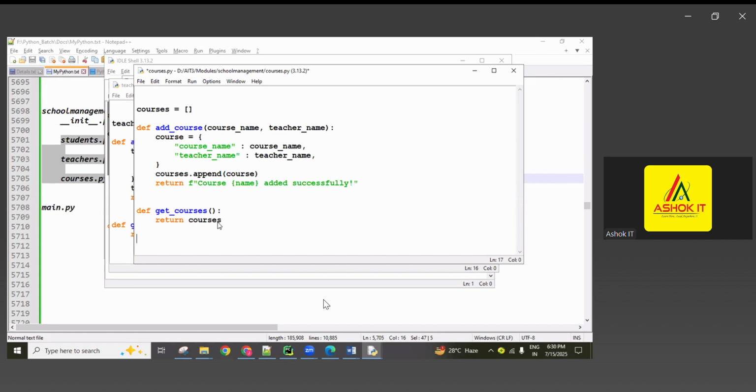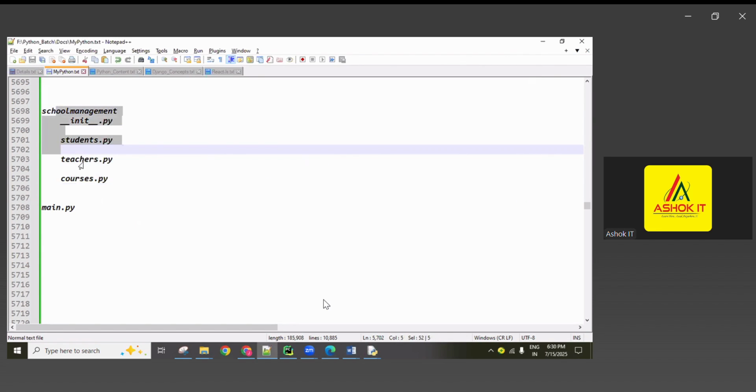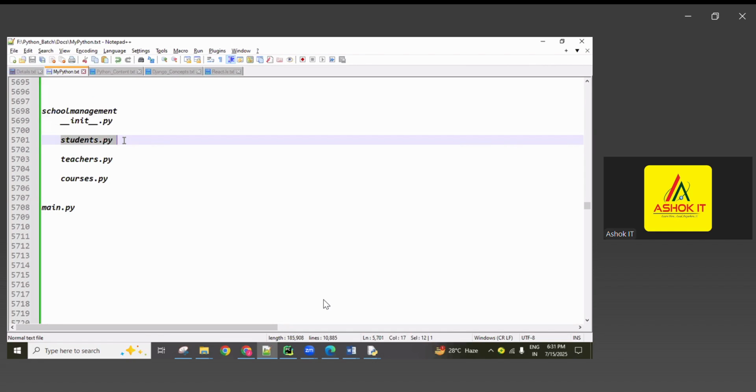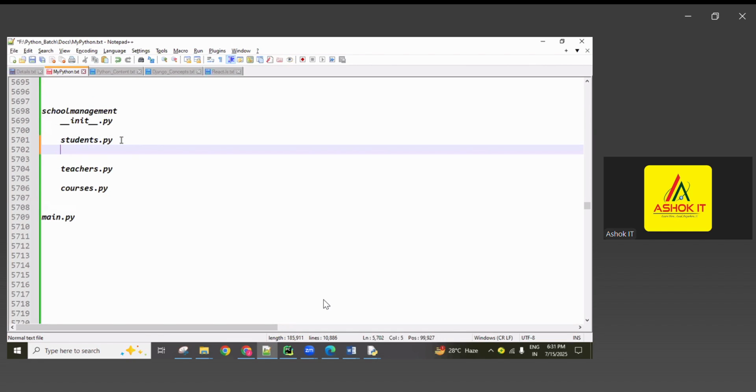Understanding, guys? So totally three modules I created right now. Nothing else created, guys. Just follow this structure. First create one folder, and inside that create one initialization file. Then this folder is considered a Python package. Inside that create one Python file named students.py.